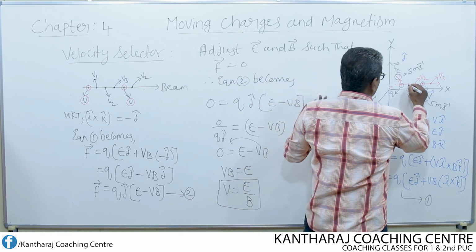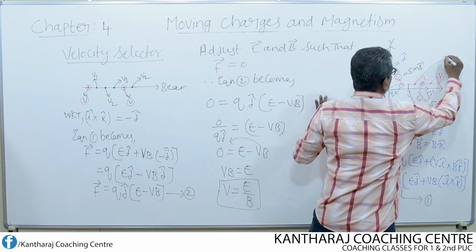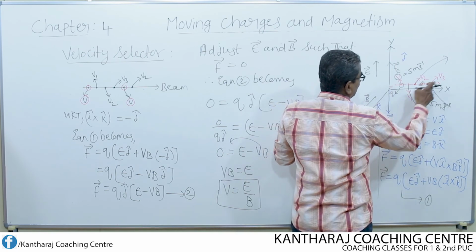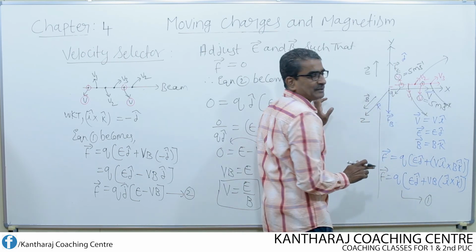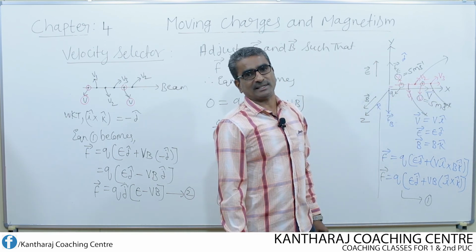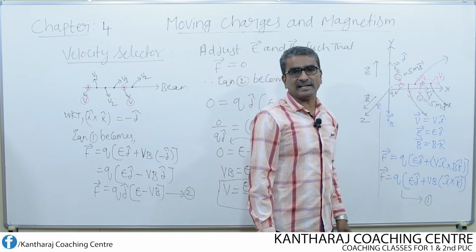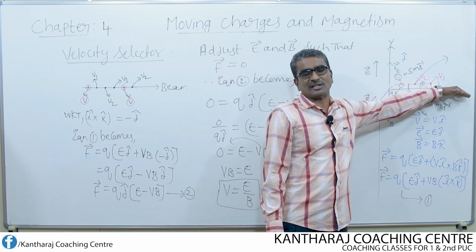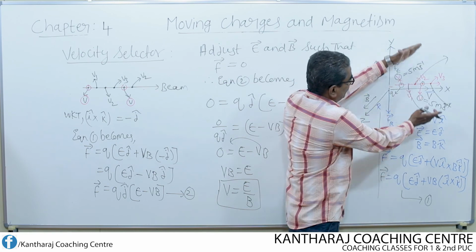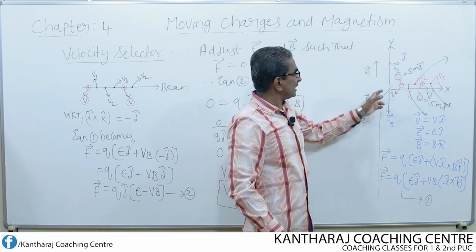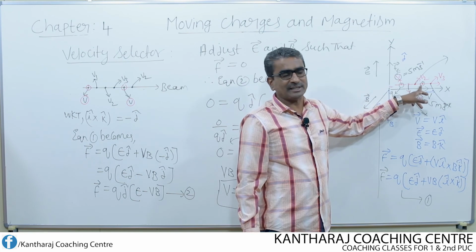That means this particle may get deflected like this, like this, like this, except the charged particles of the particular velocity which we have selected will move straight, undeflected. They do not deflect in any direction. They continue to travel along x-axis, along a straight line path, whereas all other particles get deflected. This is how we can filter out the charged particle of particular velocity.